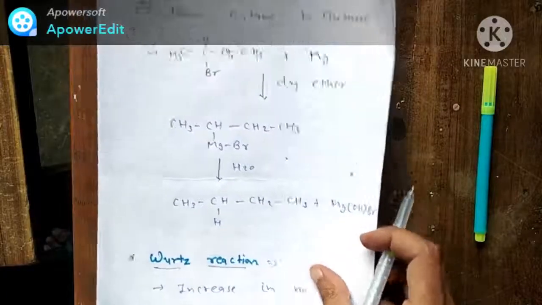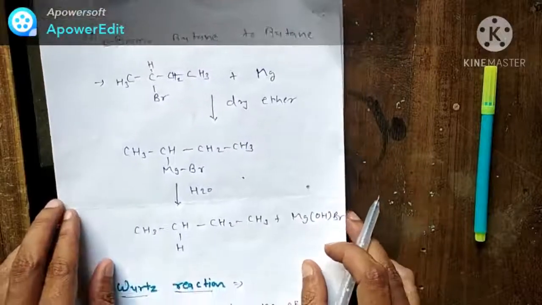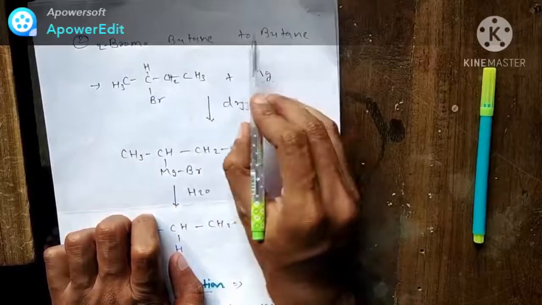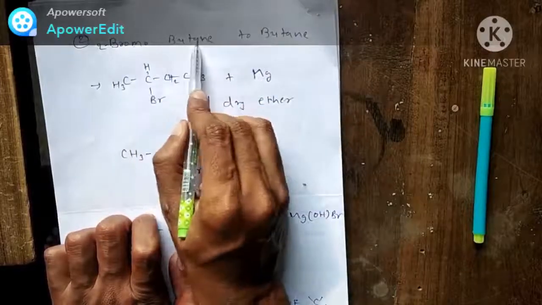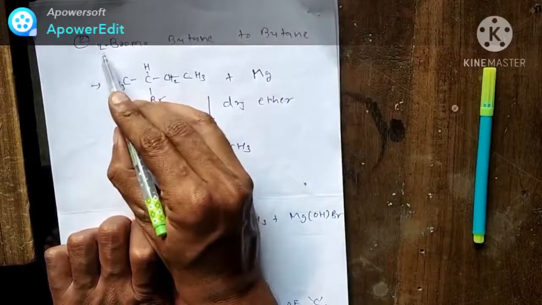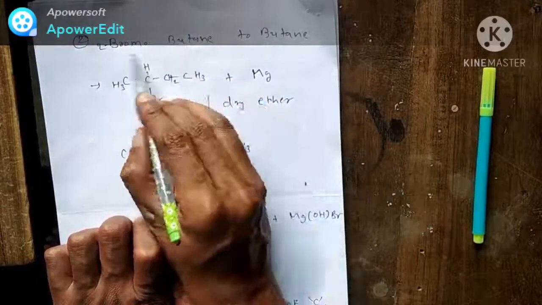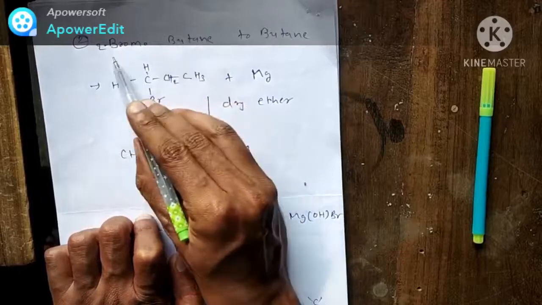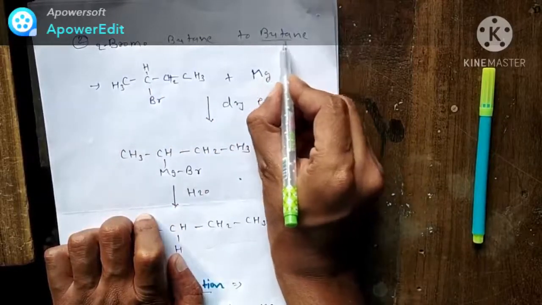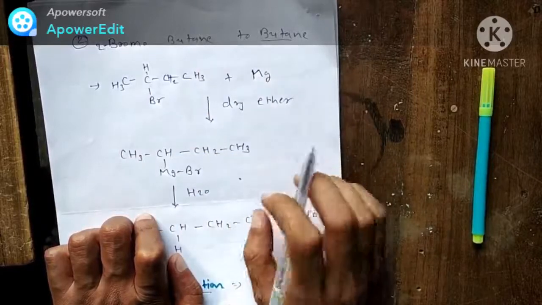Take another example here. Suppose the question is like this: how to convert 2-bromobutane into butane? Now here you can see 2-bromobutane, that means an alkyl halide is there. We want to convert that alkyl halide into a simple alkane, butane. So what will we do?